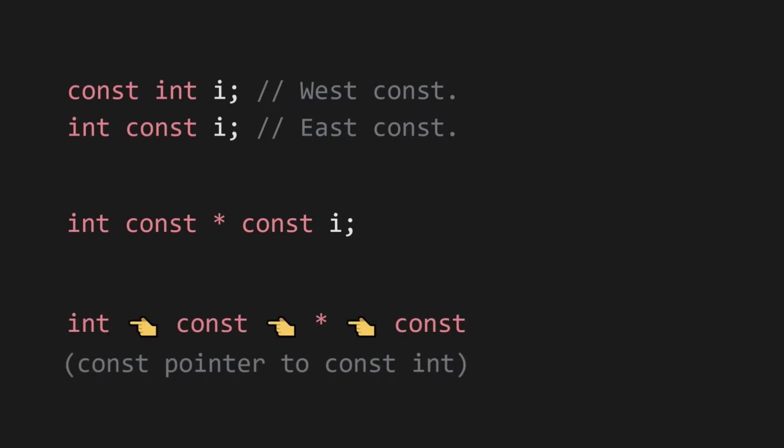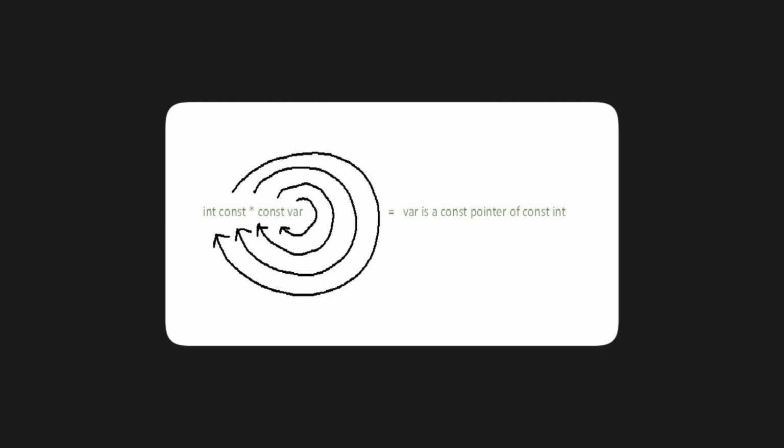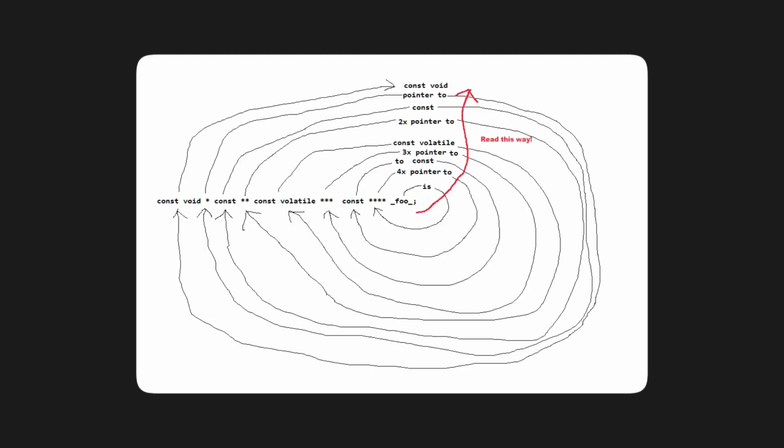But this is stupid and unintuitive because most humans read from left to right. If you're still confused, the spiral rule might help you out. It's easy stuff, man. You'll get the hang of it.